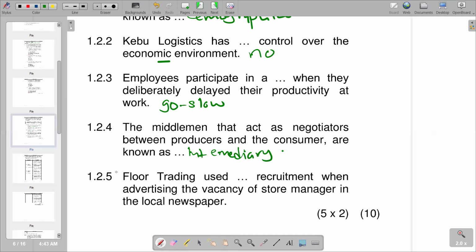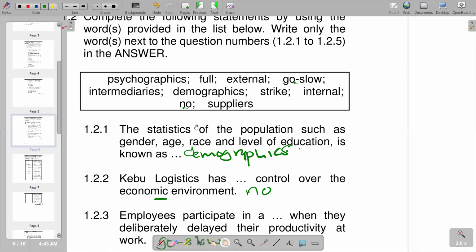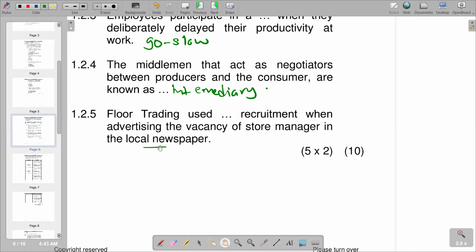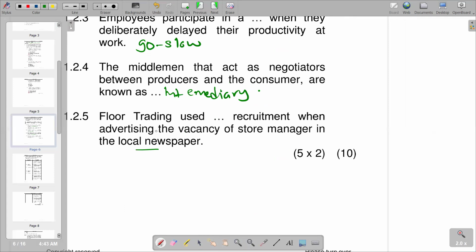Right, moving on to the next one, 1.2.5. Flow Trading used dash recruitment when it advertised the vacancy of store manager in the local newspaper. The key term is that the local newspaper is being used to advertise. So basically, it means we are sourcing this from outside. According to the responses, external is the appropriate way to fill in there. So Flow Trading used external recruitment when advertising the vacancy of store manager in the local newspaper. So we got external. This becomes the last question on this section.